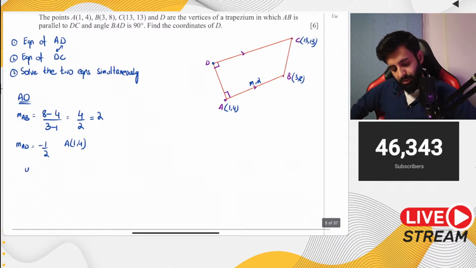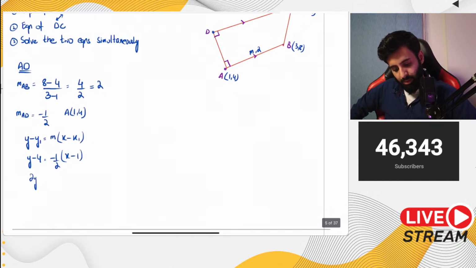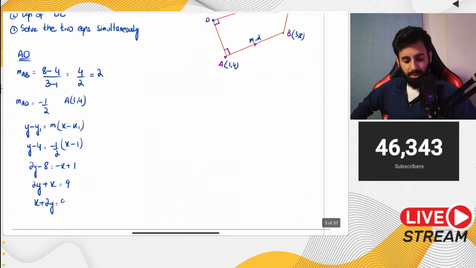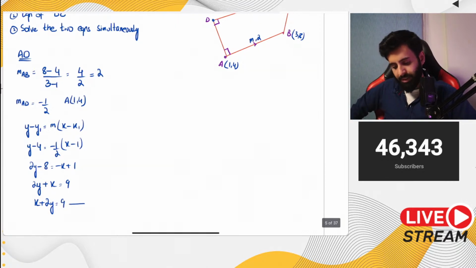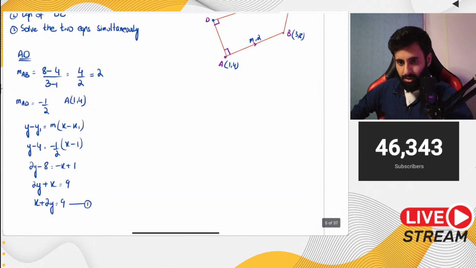Now let's form an equation. This is what I will be using: y minus y1 equals m times x minus x1, which means y minus 4 equals minus 1/2 times x minus 1. Cross multiply: 2y minus 8 equals minus x plus 1. Let's write this nicely: 2y plus x equals 1 plus 8, which is 9. Further, this becomes x plus 2y equals 9. The reason I've written it like this is so that when I solve it in the calculator, it's easier for me to input the equation.